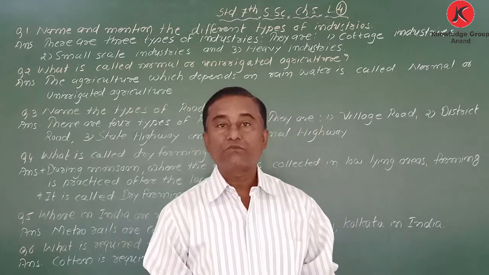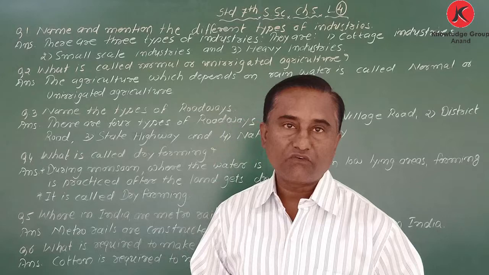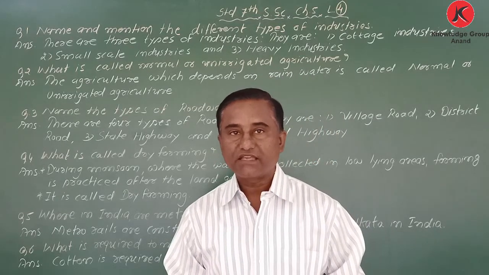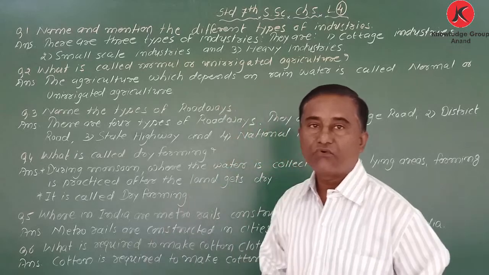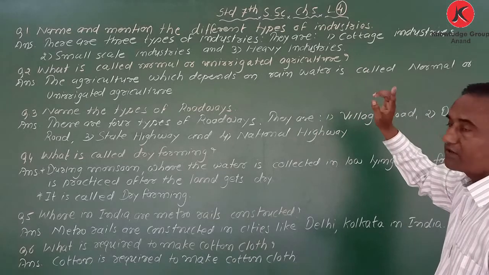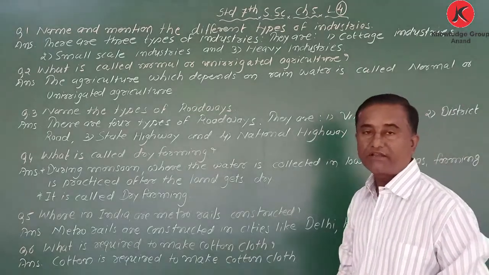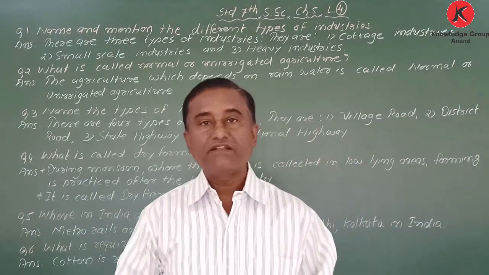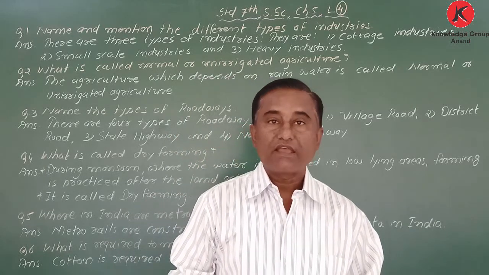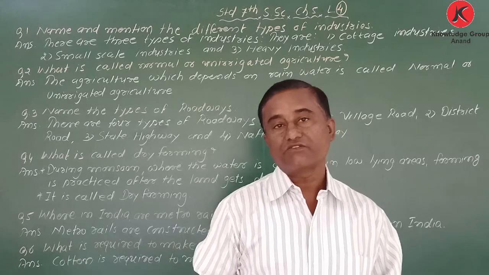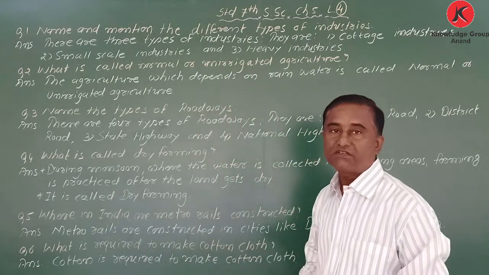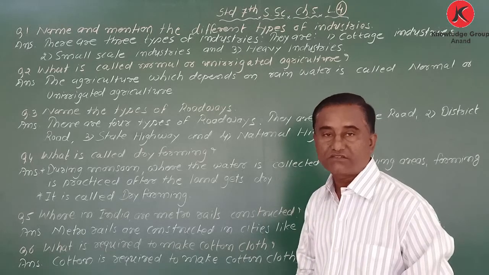We are going to discuss the small question answers of chapter 5, Standard 7 SS, and today it is the fourth lecture. Standard 7 SS, chapter 5, fourth lecture. My dear students, we have already discussed different types of agriculture as well as industries and transportation. So here we are going to discuss the small question answers.